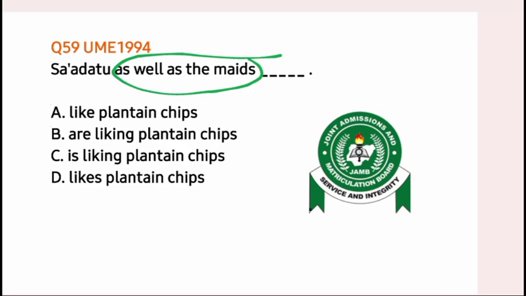I mean, although it's part of the subject, it's not going to determine the verb. It is only Sadatu that we are going to consider. Sadatu is just one person, then it means our verb is going to be a singular verb. Option C is singular, but it is not correct. In this case, we cannot say Sadatu is liking plantain chips. That structure is not appropriate. So the correct option is option D. Sadatu, as well as the maids, likes plantain chips.